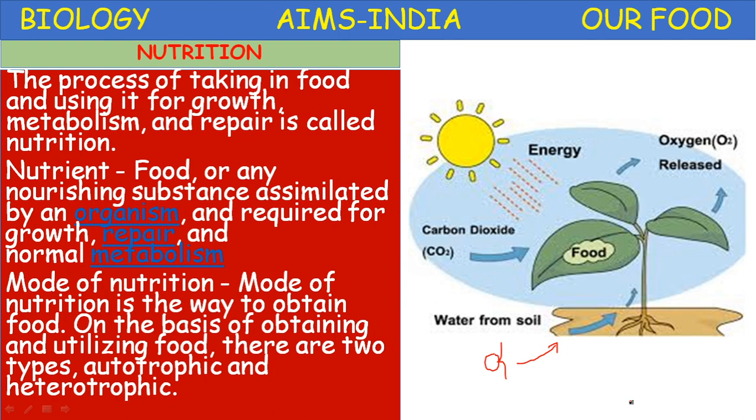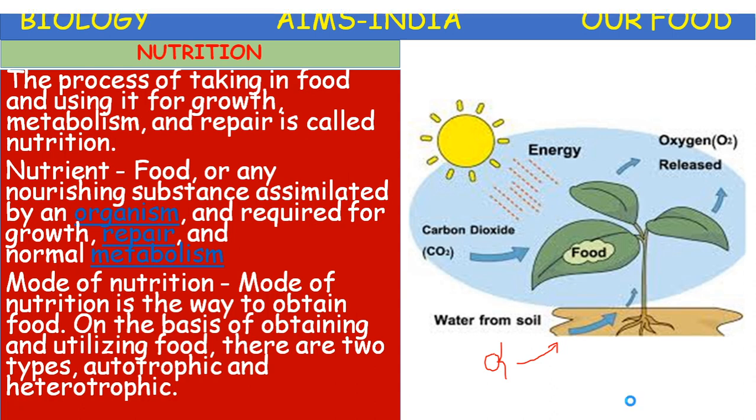For that repair we need energy, and that energy comes from food. That's why nutrition is defined as the process of taking in food and using it for growth, metabolism and repair. Okay children, let us proceed.